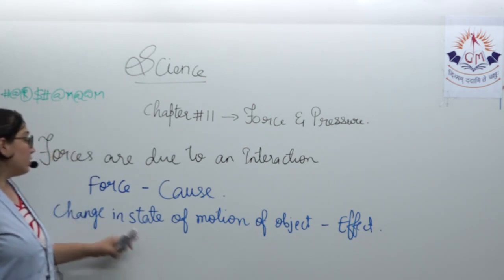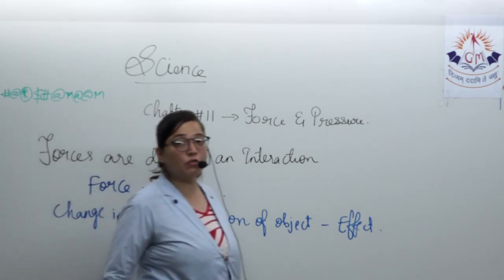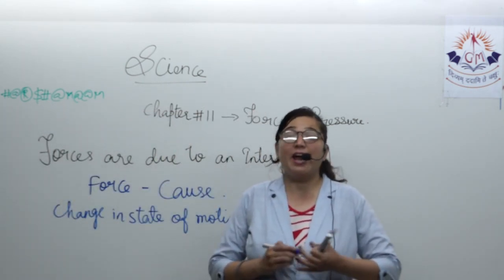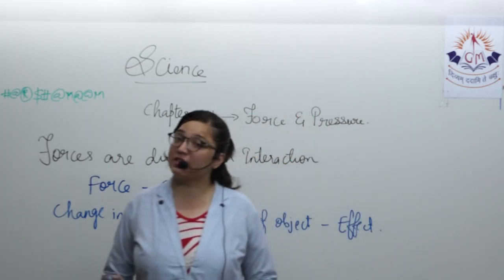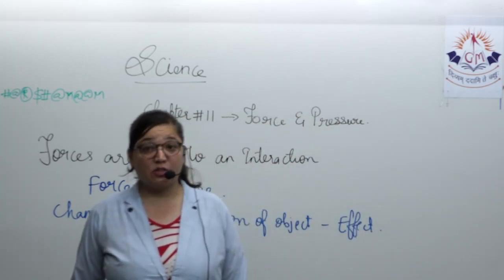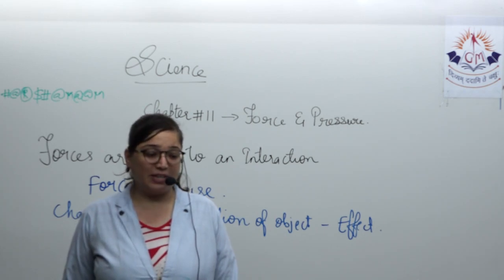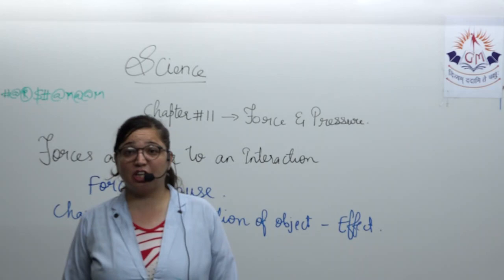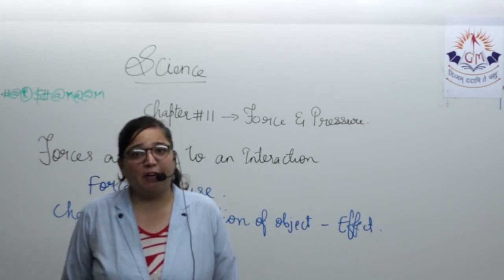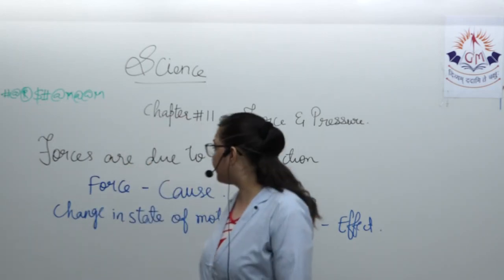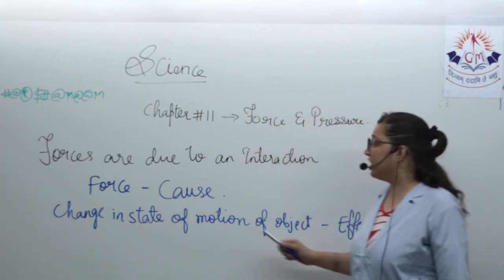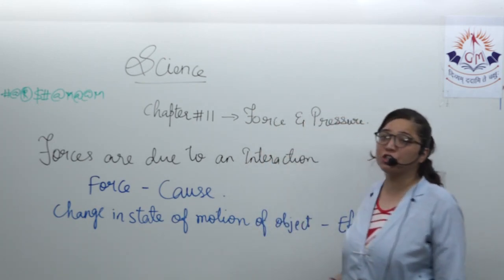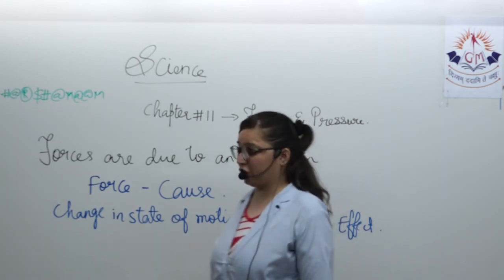Whenever the state of motion of the object changes, that means if anything is stationary it will start its motion, and if anything is in motion it will come to rest. It may change its direction, it may change its shape. Anything can be the effect of force. So change in the state of motion of the object will be the effect of it.